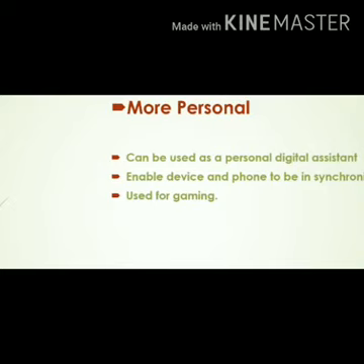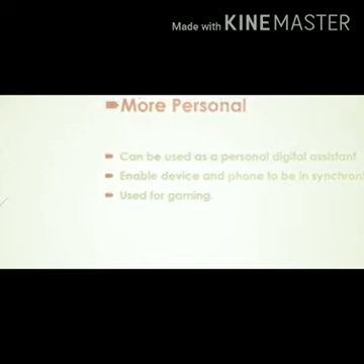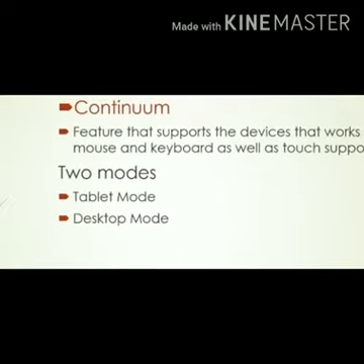Then this operating system provides a feature that will automatically convert your mobile screen into a smart TV screen using the synchronization option. This operating system also provides the facility to work with multiple desktops, and thus you can prioritize your desktop. That is one of the first features of Windows 10.